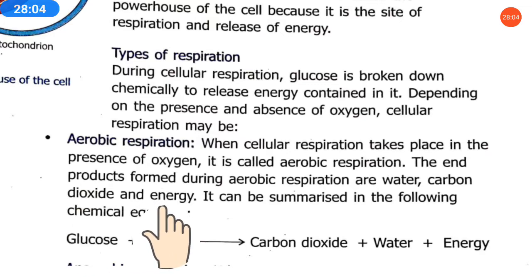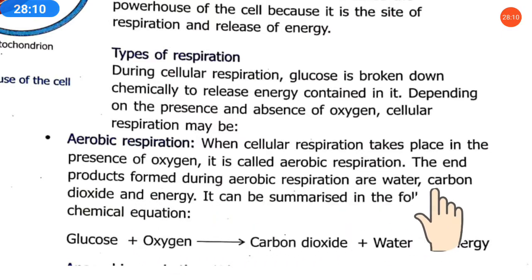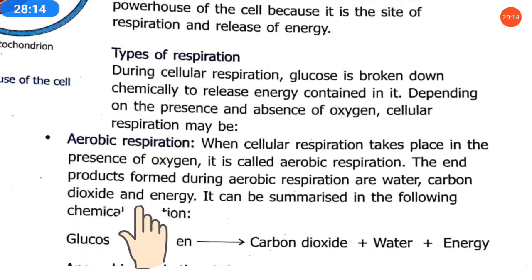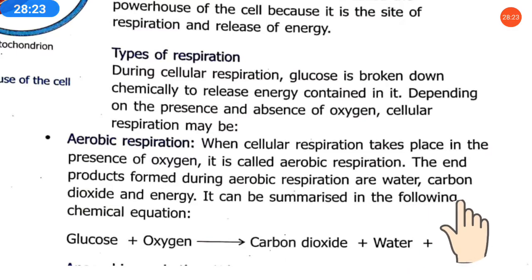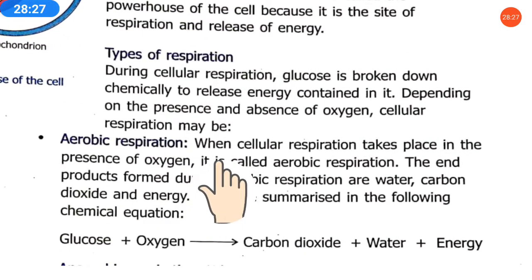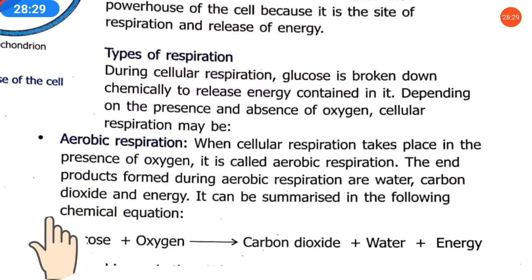Means in the living cells, in the presence of oxygen, if the respiration process is occurring, what will form as products after the respiration process? Water, carbon dioxide and energy. Means in the body water can be obtained, carbon dioxide comes out, and energy will also be released. It can be summarized in the following chemical equation. Through the chemical equation we can understand here: glucose plus oxygen.